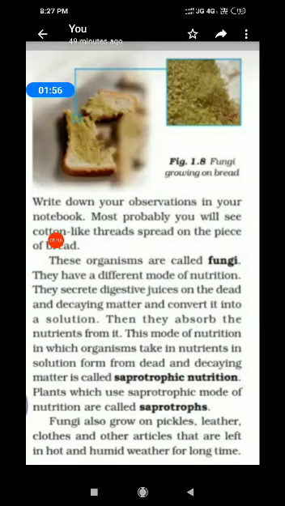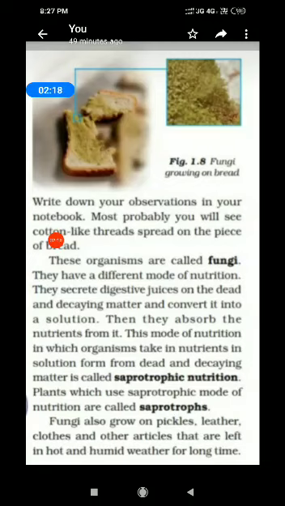Listen, these organisms are called fungi. They have a different mode of nutrition. They secrete digestive juices on the dead and decaying matter and convert it into a solution. They absorb nutrients from it. What is saprotrophic nutrition?